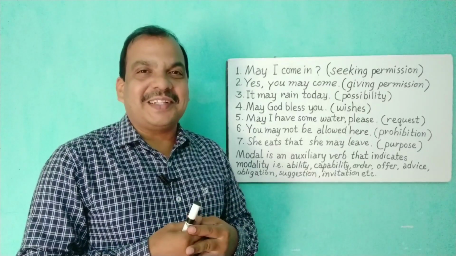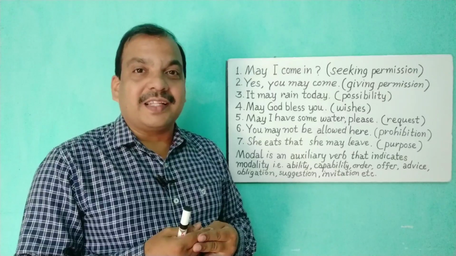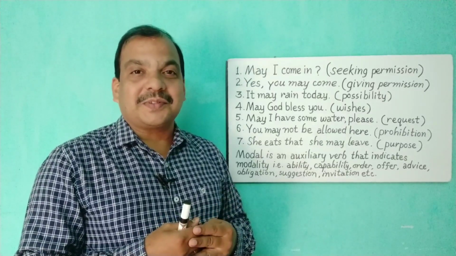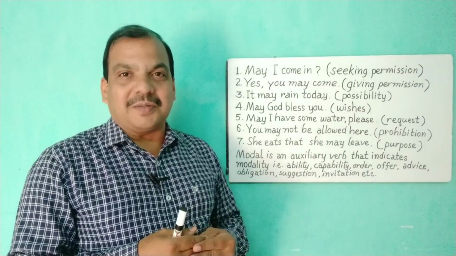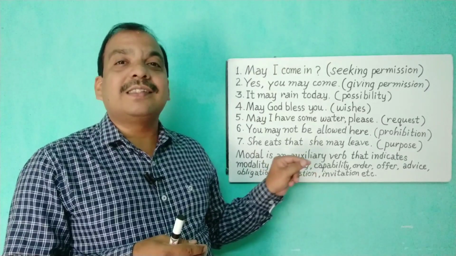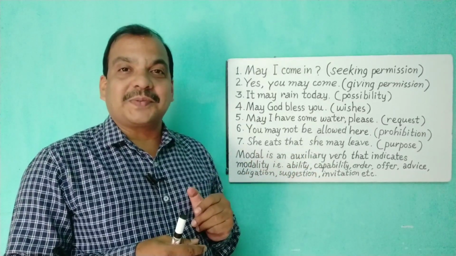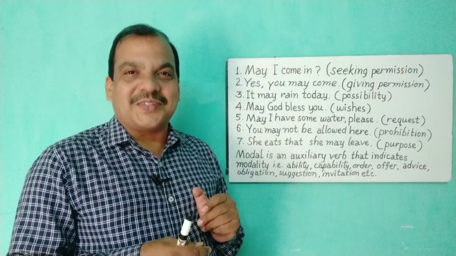So, my dear friends, I don't think you will have any doubt behind the learning of modal verbs. So this is the what part and why part of the modal auxiliary verbs. As we have to use these modalities in our sentences, we have to learn the modal auxiliary verbs.